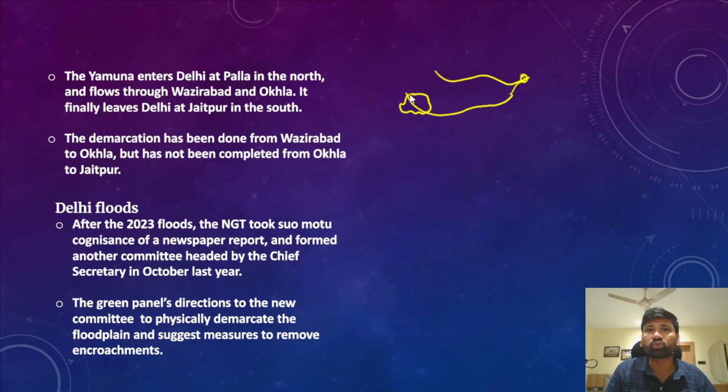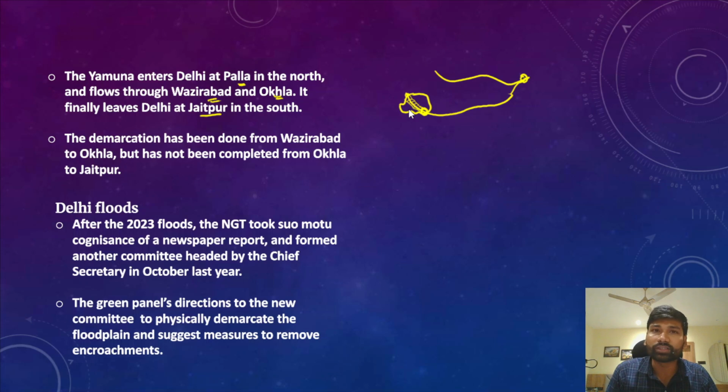It enters Delhi at Palla in the north, flows through Wazirabad and Okhla, and finally leaves Delhi at Jaitpur in the south. This is how river Yamuna flows through Delhi, and the region on the banks of river Yamuna is categorized as the floodplain zone of river Yamuna.